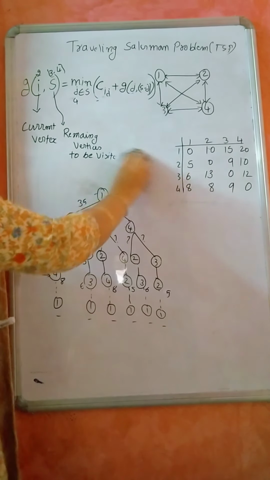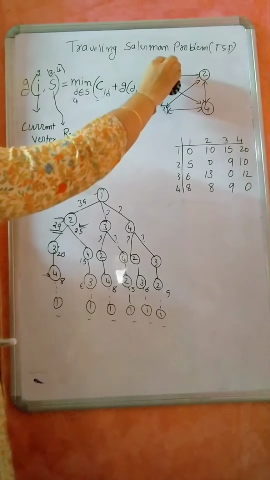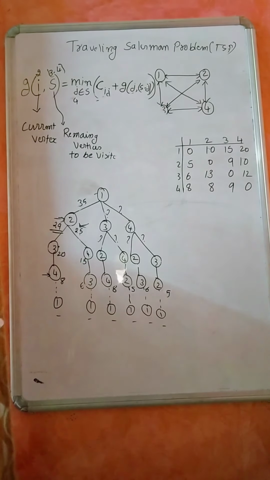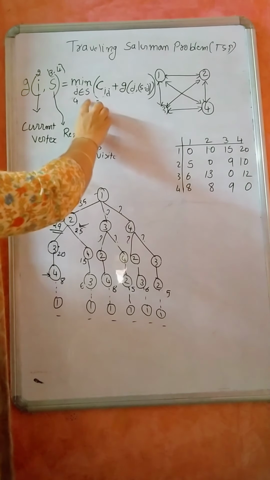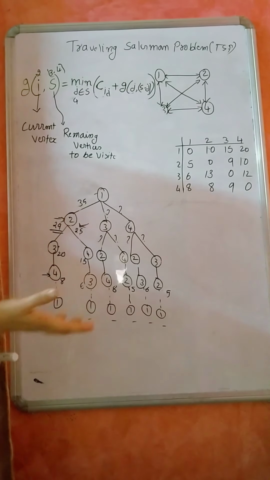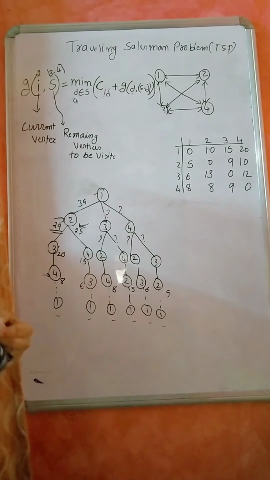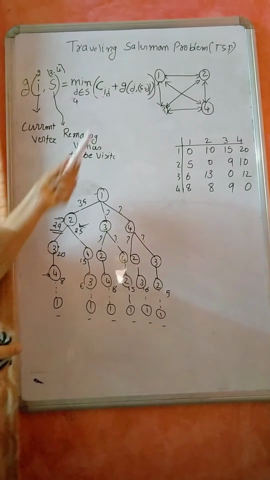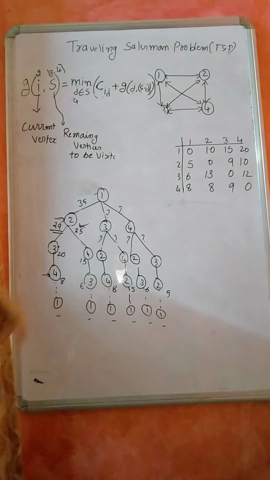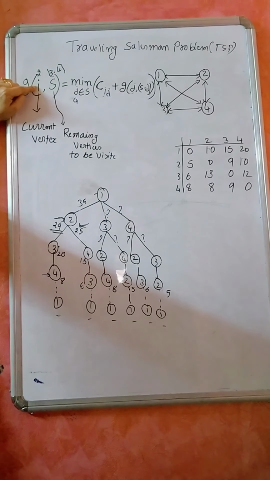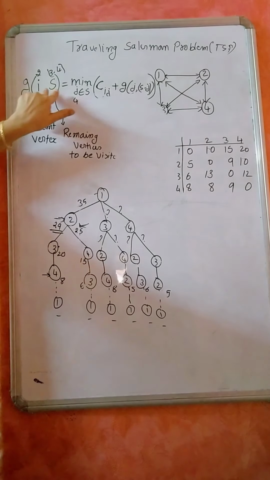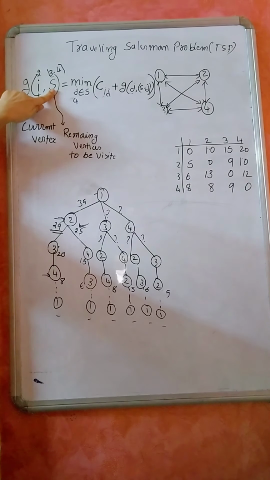So this is the general formula for the TSP problem using the dynamic programming technique. I think once you listen, you may not come to know how I arrived at it, so listen twice or thrice and you will come to know how we have arrived at this particular formula. It is nothing but, currently I am at the node I, and these are the remaining vertices to visit.